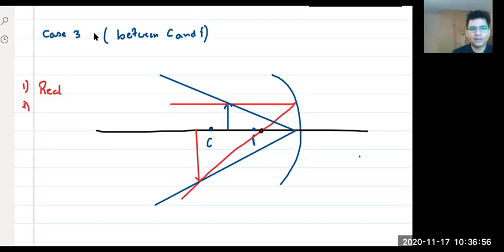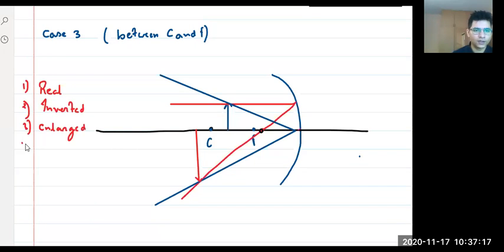Second is, tell me, second is what? Inverted. Third is, now enlarge or diminish, tell me, it is big or small? What does it look like? Big or small? Large, right? So I'll just say it enlarged.